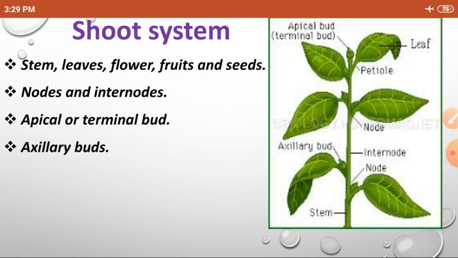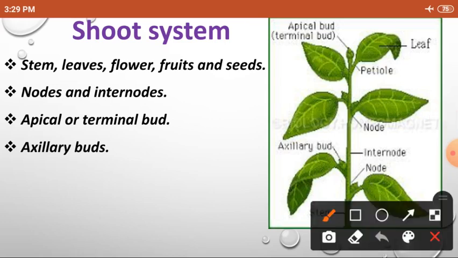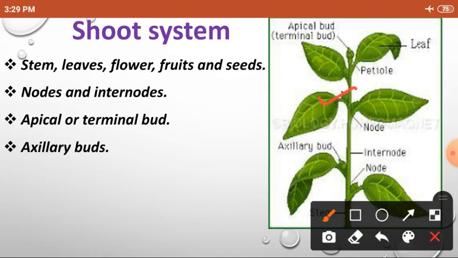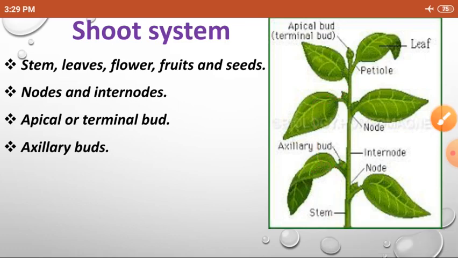Where the leaf arises is called node. So here one leaf arises and here one leaf arises, and the space in between is called internode. So the space between two nodes is called internodes.